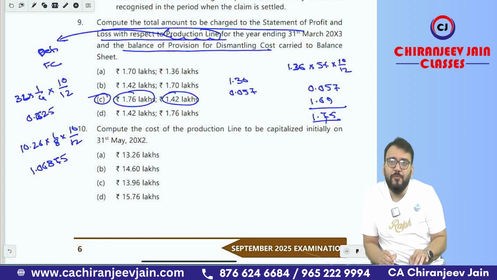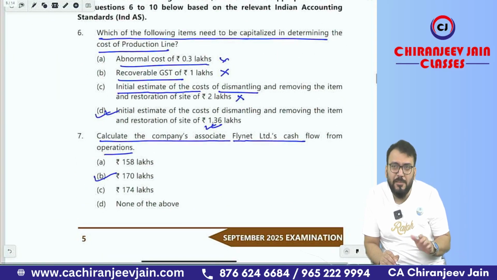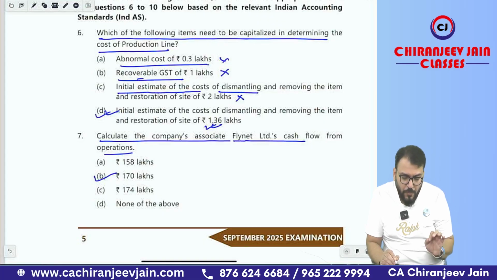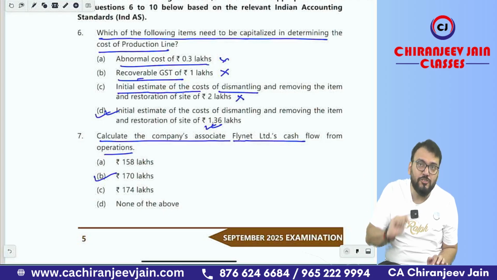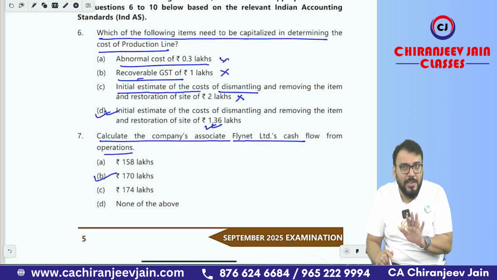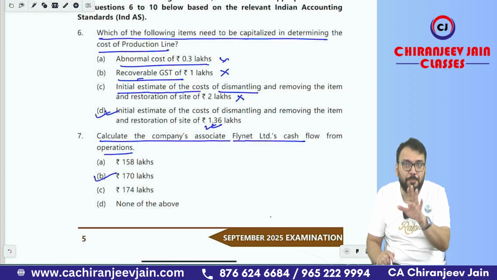But normally students are confused about abnormal loss. GST will not be charged to profit and loss account, but abnormal loss will be charged to profit and loss account. Correct. And there is one employee cost for the third month that will also be charged to P&L. Don't add that amount to the cost, because that is not related to the production line. That is some other expense which will be charged to profit and loss account, but it is not related to the production line or the cost price of PPE.